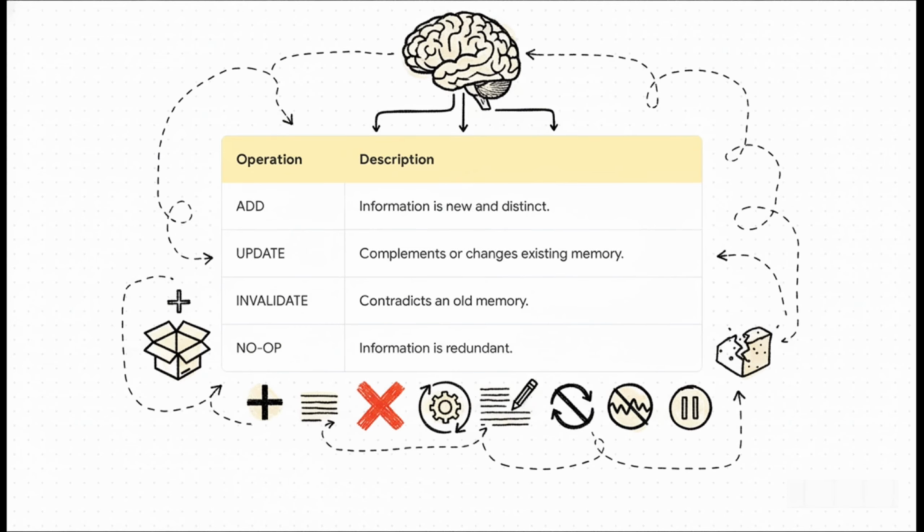The AI uses a whole set of operations to keep its memory clean. It decides whether to add a brand new memory, update an old one, delete or just invalidate something that's now wrong, or do nothing at all, a no-op, if the information is just redundant. This is what keeps its knowledge base coherent and efficient.